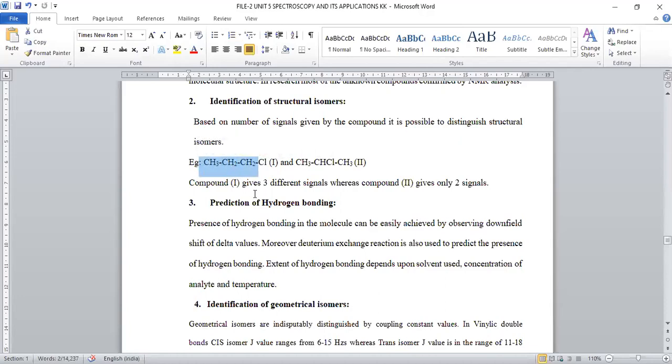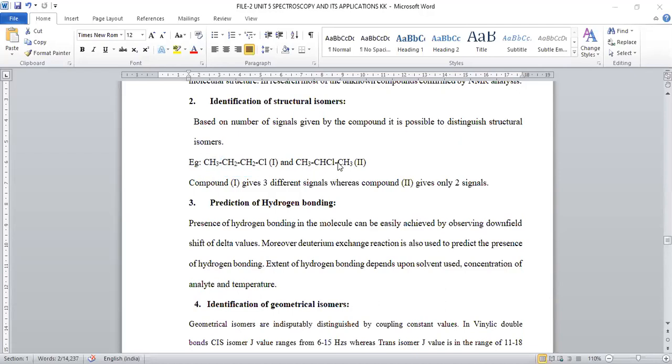So the first compound will give 3 signals, whereas when 2-chloropropane is taken, what happens? The signals will be 2 rather than 3. The reason we get 2 signals is that these 2 methyls have an equal environment.